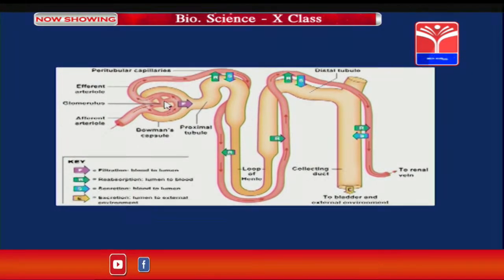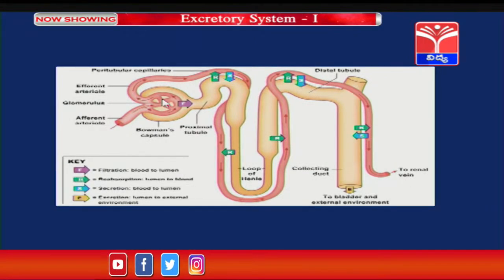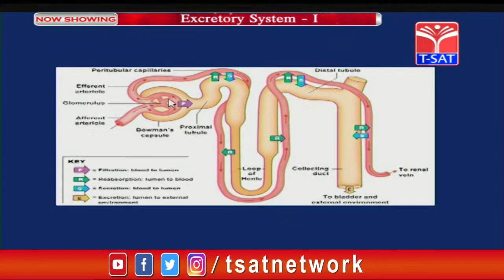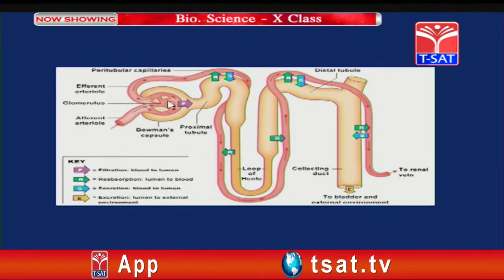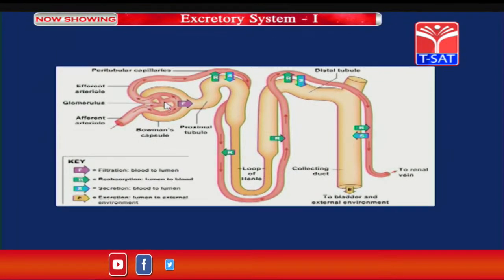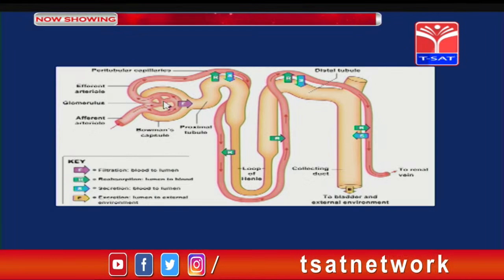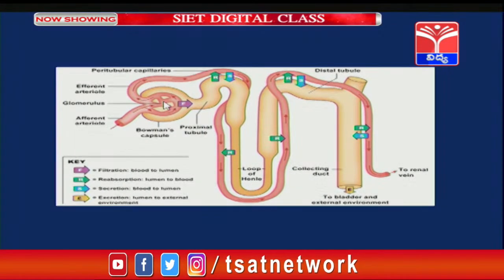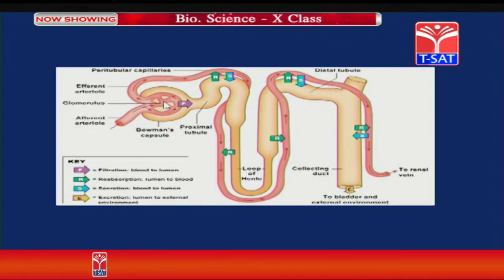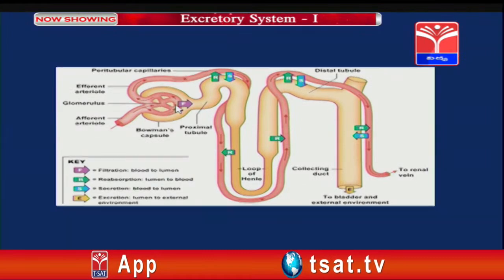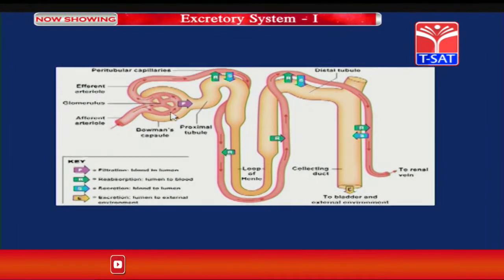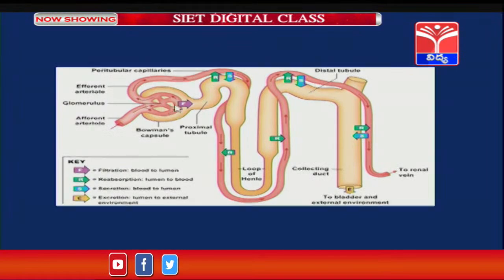So, what happens during the process of glomerular filtration? All the substances that are present in the blood except blood cells, red blood cells, white blood cells, leukocytes, and large sized proteins are filtered. Except these, all other substances present in the blood are filtered due to their small molecular weight, as they easily pass through the fine slits that are present in the wall of the Bowman's capsule.